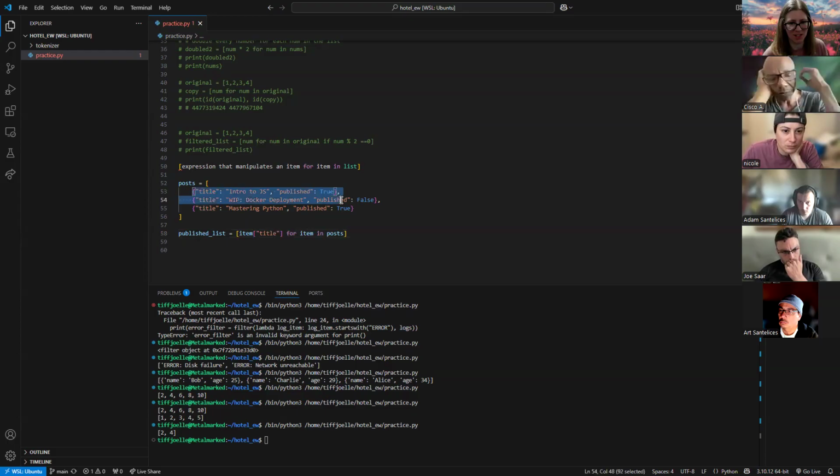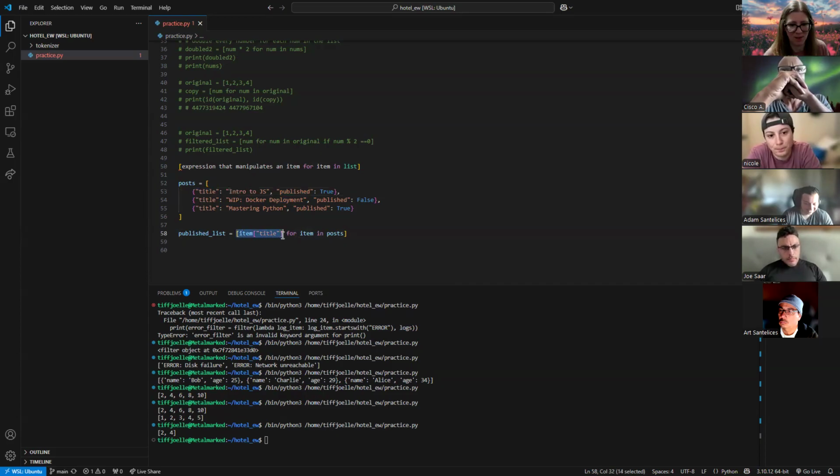So each item in this dictionary, the item is this, and we want to grab the value for title, which will return just this right there. It's going to give us the value for that key. And we want to do that for each item in this list. Cool, but I don't want to return every item in this list. I just want the titles of published books.